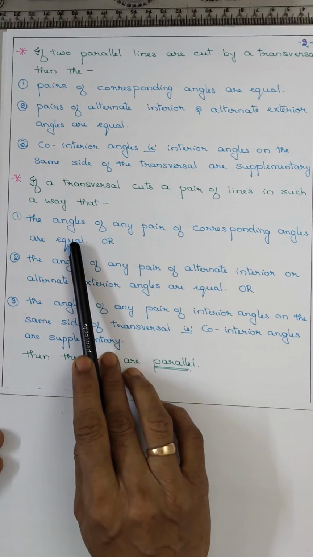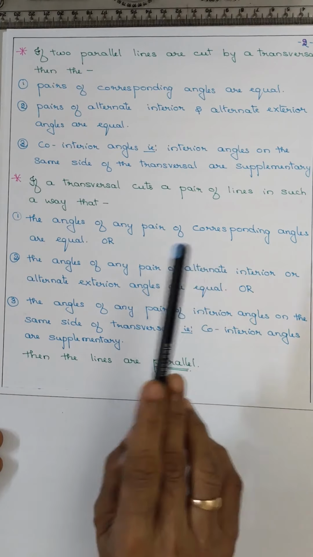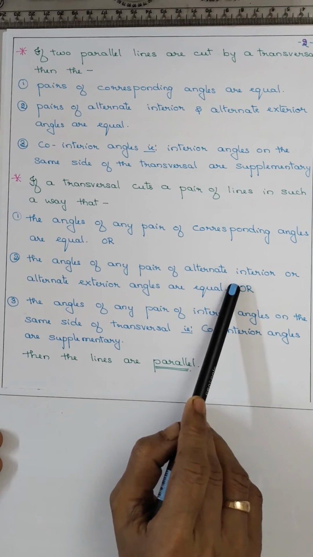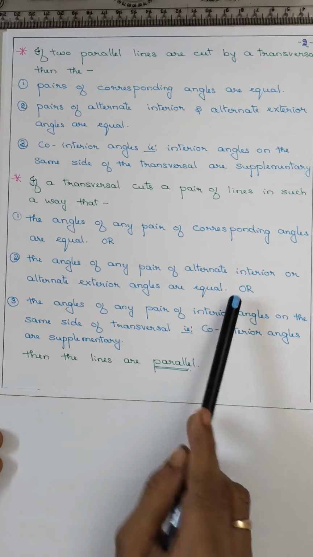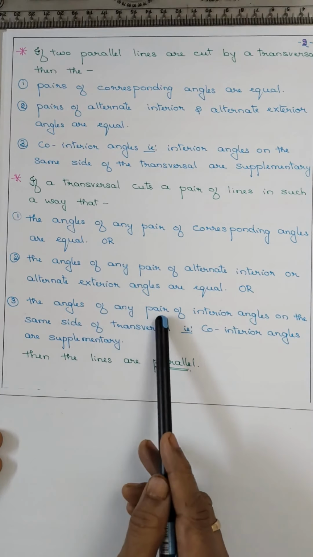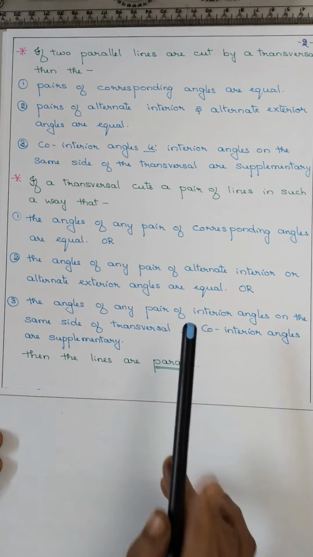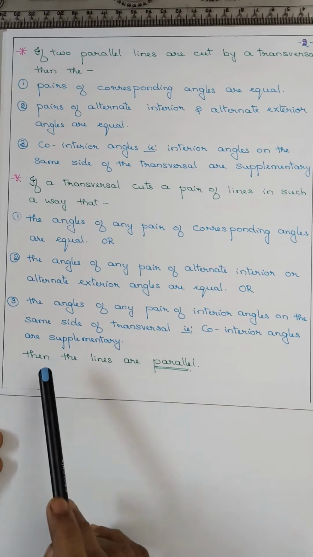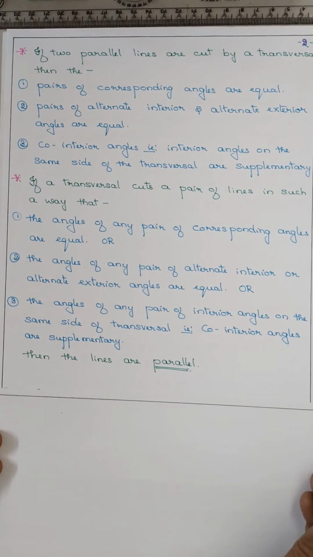Any pair of the corresponding angle is equal, or the angles of any pair of alternate interior or alternate exterior angles are equal, or the angles of any pair of interior angles on the same side of the transversal, that is co-interior angles, are supplementary, then we say that those two lines are parallel to each other.